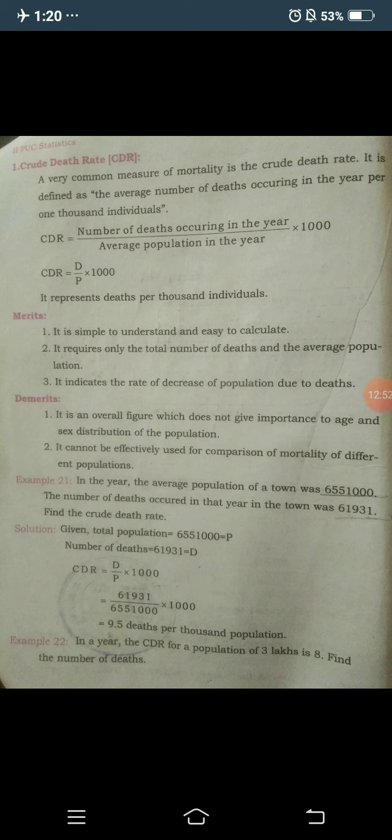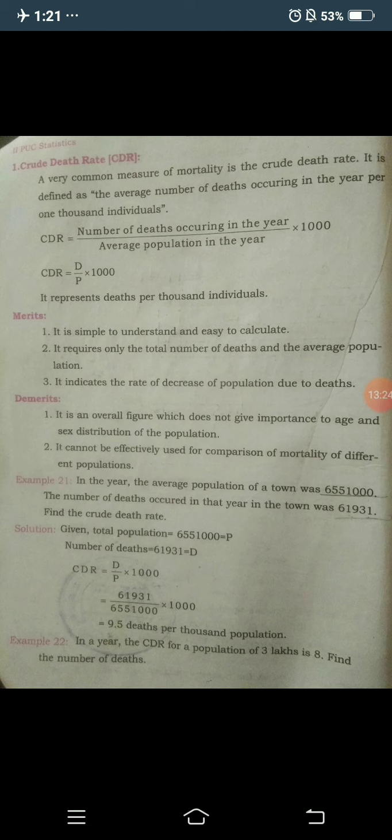You need to substitute in the formula CDR equals D by P into 1000, where D is 61,931 and P is 65,51,000 into 1000. Here you get 9.5 deaths per 1000 population. The crude death rate is raw data; here we cannot consider the specific age and sex composition.